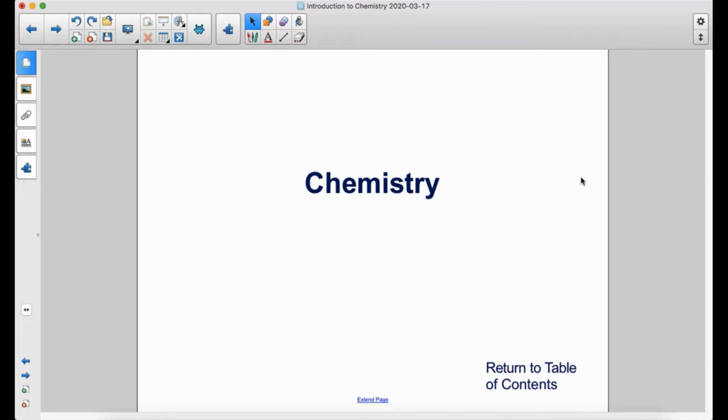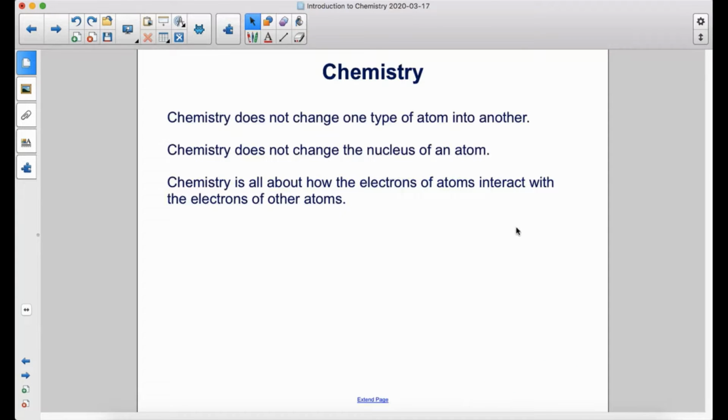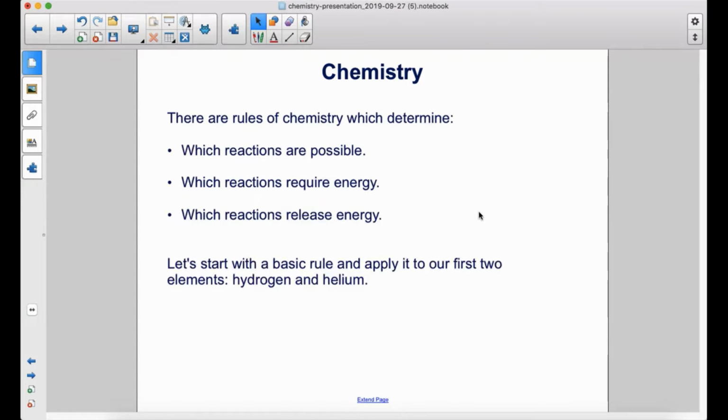Chemistry. Chemistry does not change one type of atom into another. Chemistry does not change the nucleus of an atom. Chemistry is all about how the electrons of atoms interact with the electrons of other atoms. There are rules of chemistry which determine which reactions are possible, which reactions require energy, and which reactions release energy.